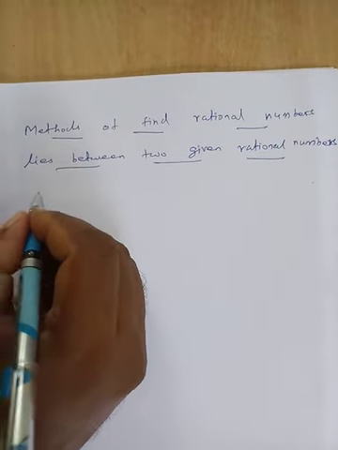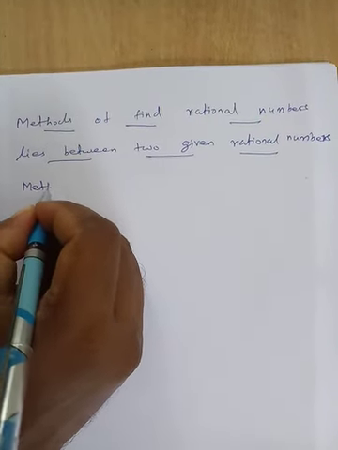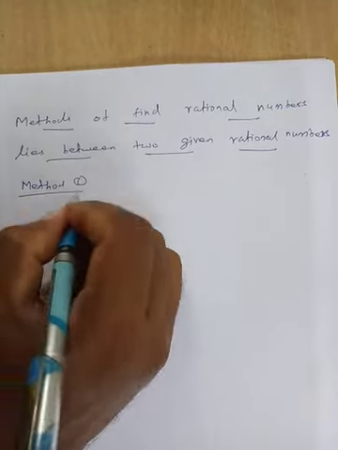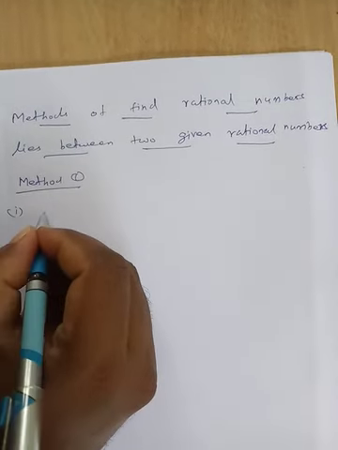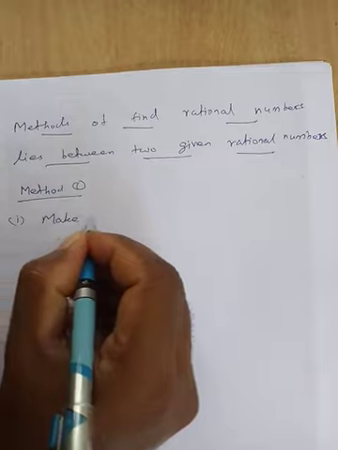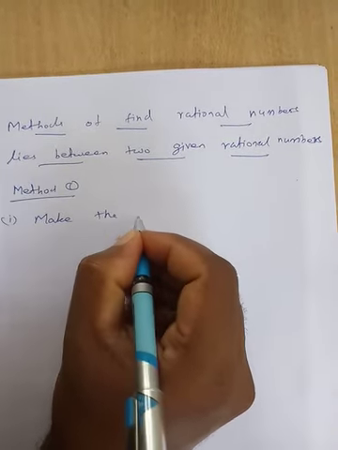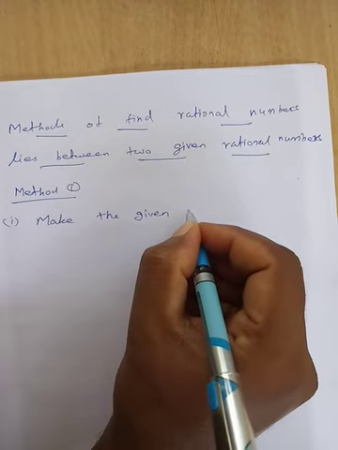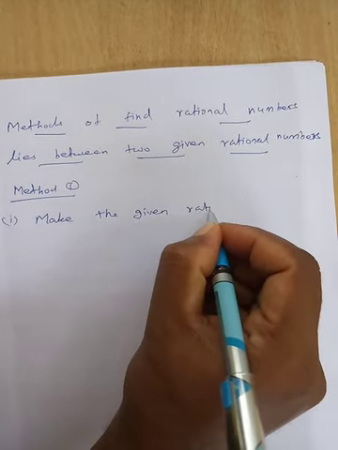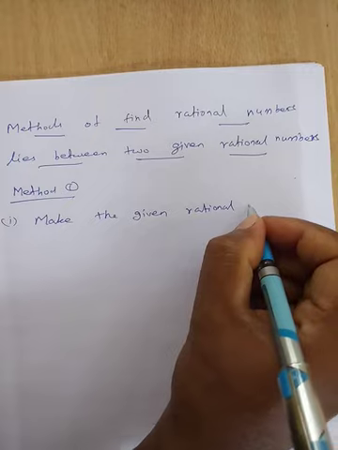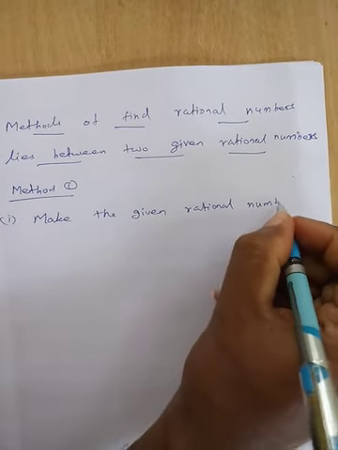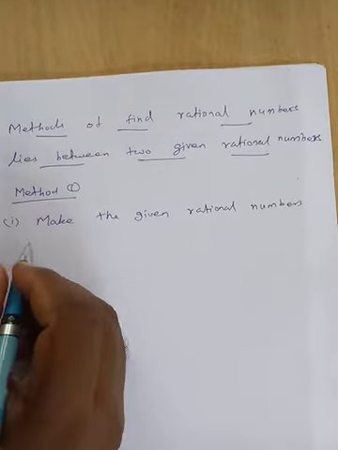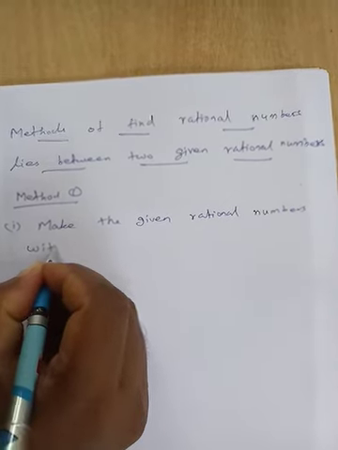Method 1. First step, make the given rational numbers have the same denominator.